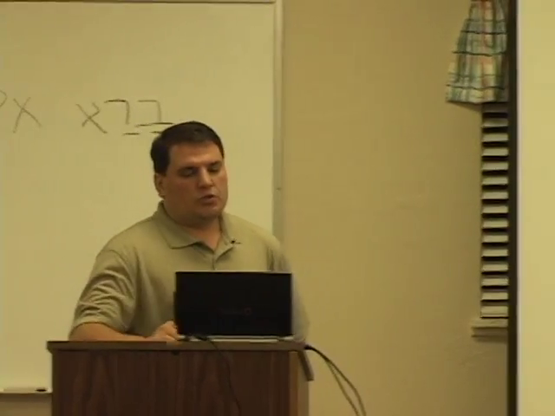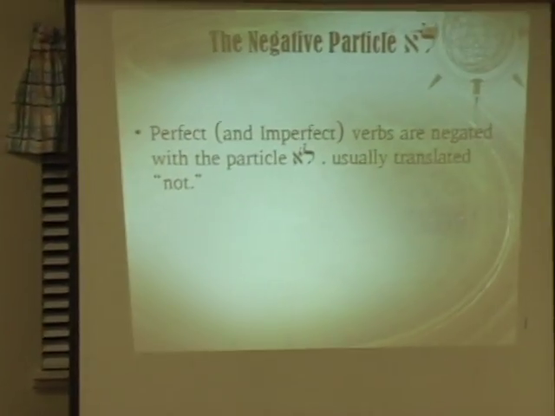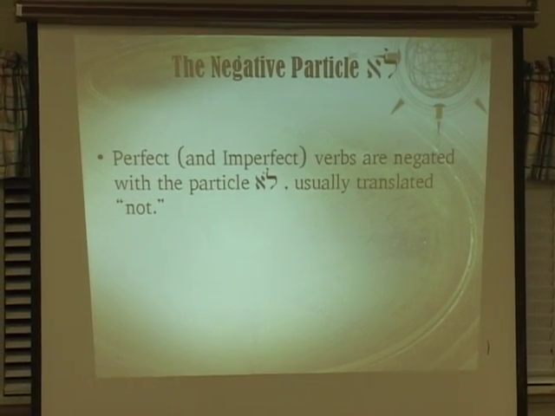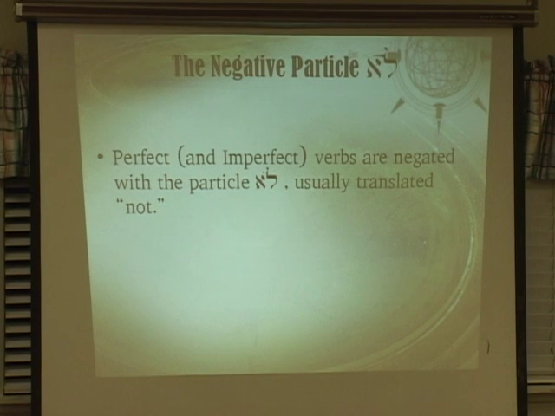What does this particle do? Perfect and imperfect verbs are negated with the particle lo, usually translated not. We already know some negation statements with ain, right? Ain, there is not, and so on. Well, this one is not used with verbs.